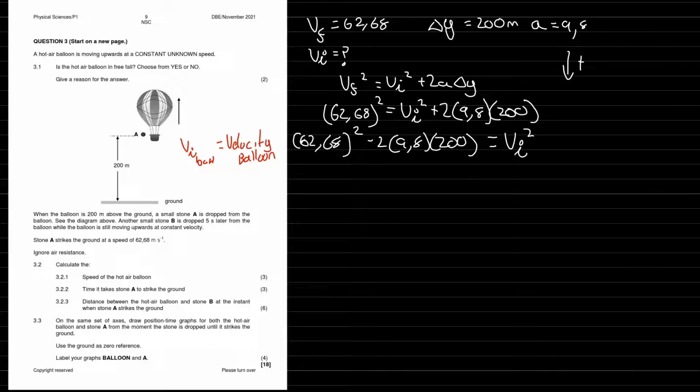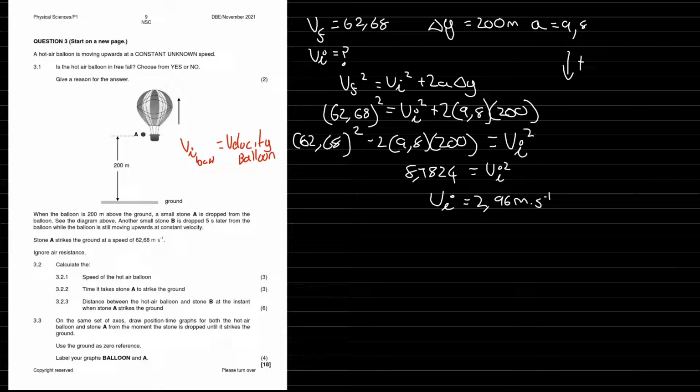So we're going to get a V initial squared of 8.7824, and then that's Vi squared. Then we square root that to get Vi to be 2.96 meters per second.